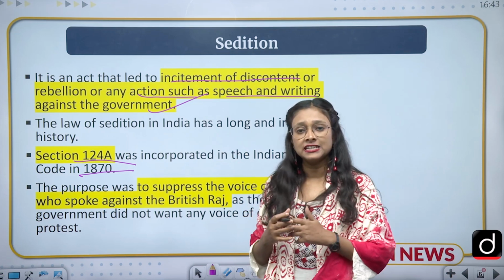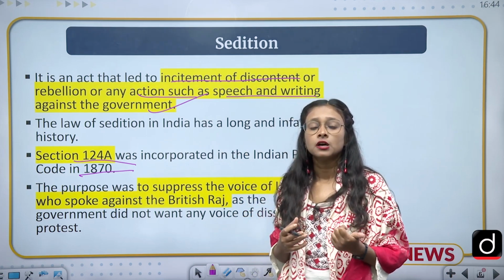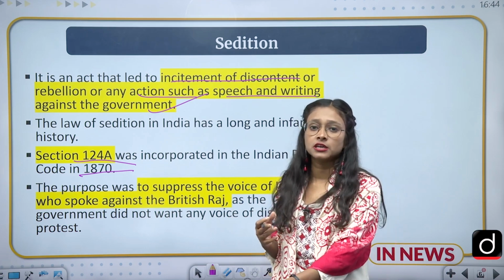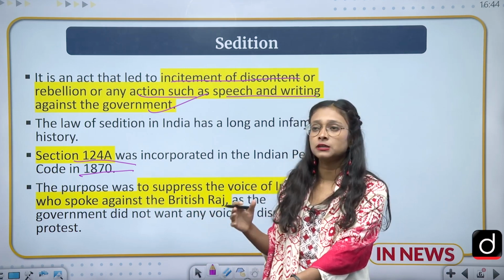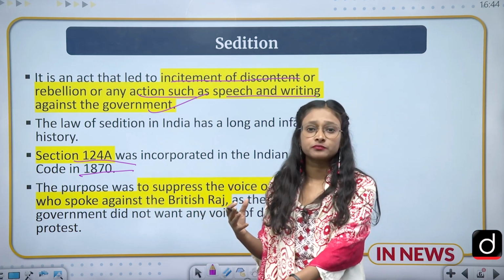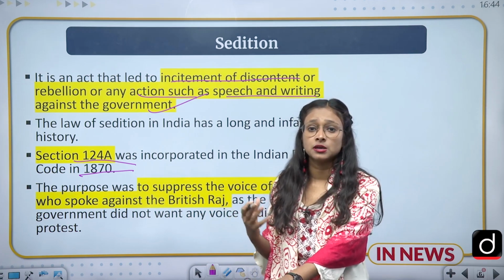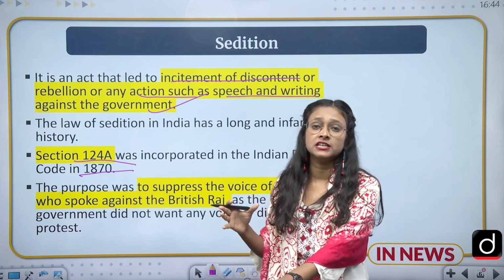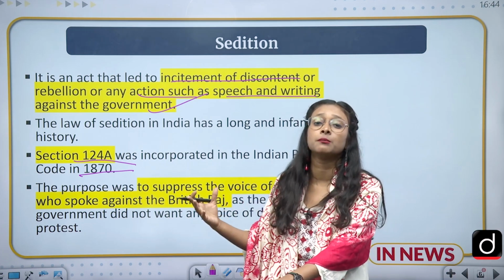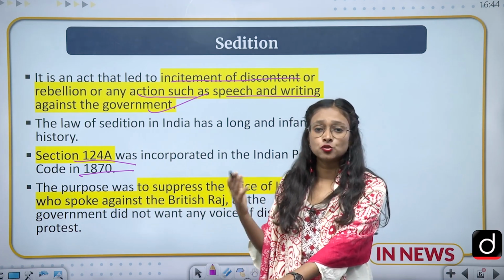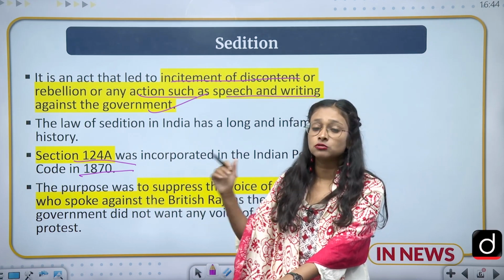And at that time two kinds of sedition cases were introduced. One was the case of Bal Gangadhar Tilak, and one was the case of Nirendu Dutt. So what was the difference between these two cases? In Bal Gangadhar Tilak's case, the court said that he had written something which is not apt for society and which created discontent among the masses, and they started hating the British government because he had released two weeklies, Maratha and Kesari. So due to that he was sentenced under the sedition law.